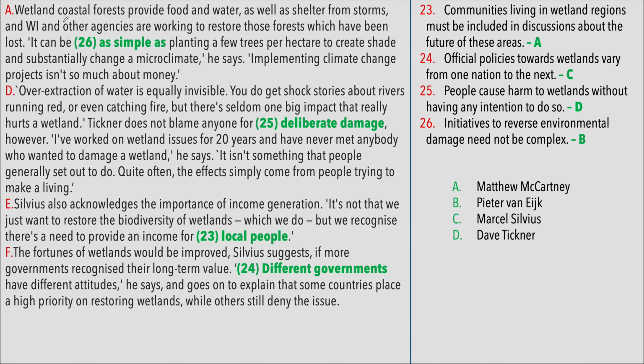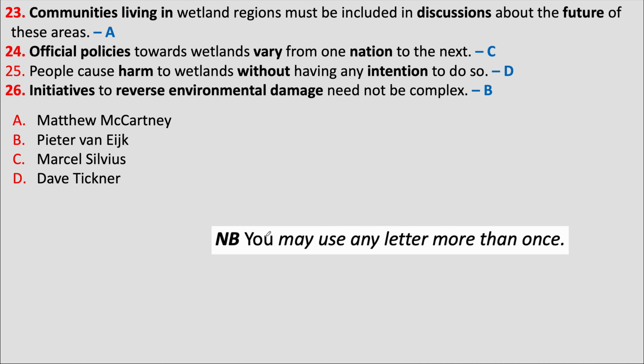On your screen are the answers to all the 4 questions with the phrases that helped us find the answers in bold. An important thing to note here is that very often in this question type, this instruction is included. You may use any letter more than once. However, here it was not included. That means we have 4 questions and 4 letters to choose from. Once we were sure about 3 answers, the 4th one would have been obvious without even searching for it.